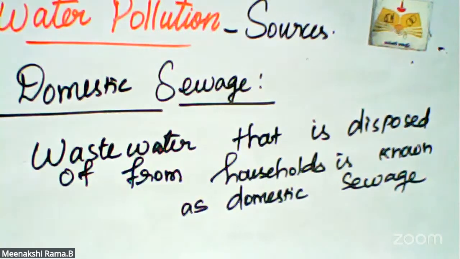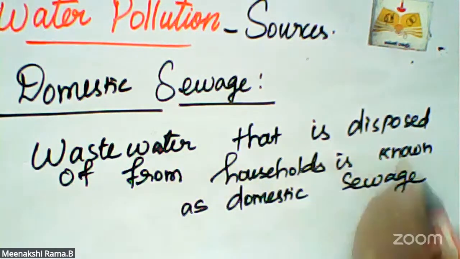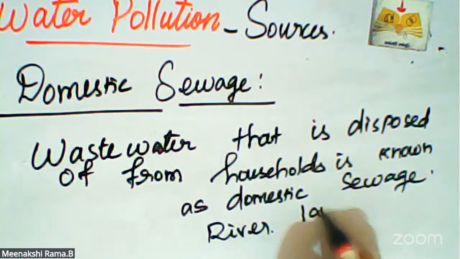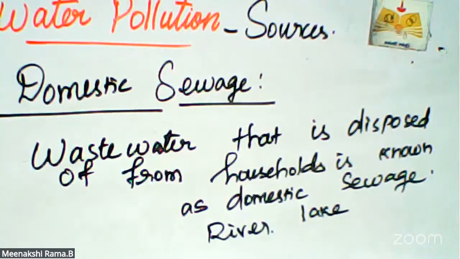Domestic sewage should be treated before being disposed into water bodies like rivers and lakes, because this water is joined to them. Before that, we want to purify that water. When we purify and filter the wastewater, it will definitely not affect living organisms. Is it or not? Yes.